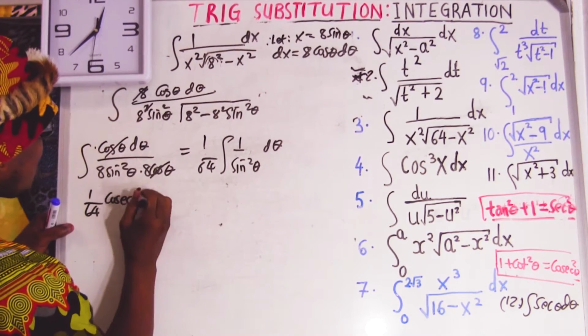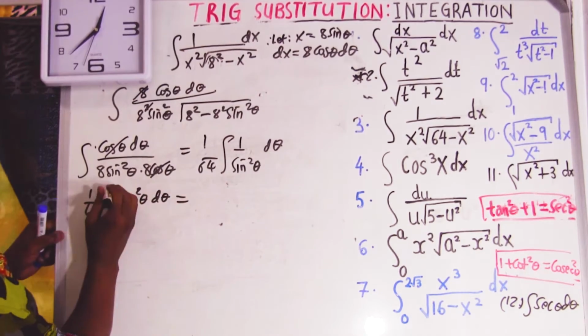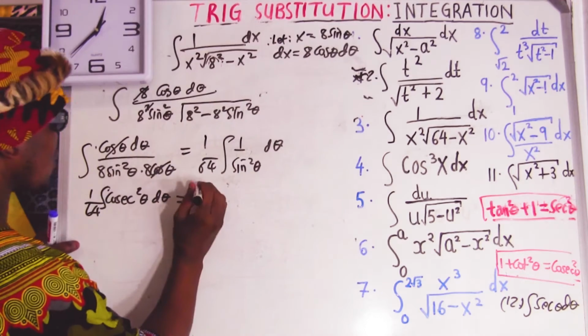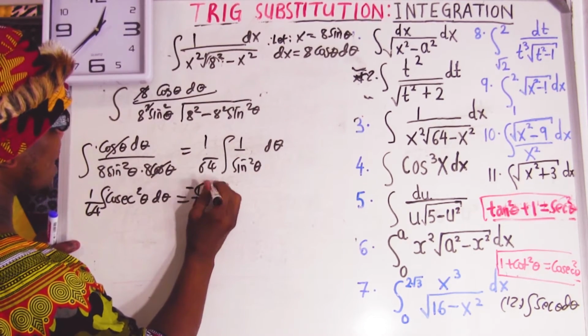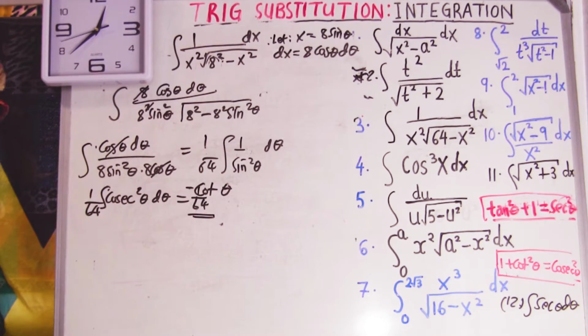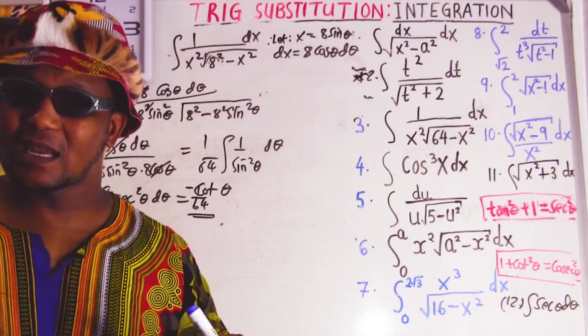1 over sine, cosec here. Cosec square theta d theta, integral. But when you integrate cosec square, you get negative cot. So this is going to give us 1 over 64, but there's a negative what? Negative cot theta. Okay, so we're not going to leave an answer like that. That's going to be seen as unacceptable.